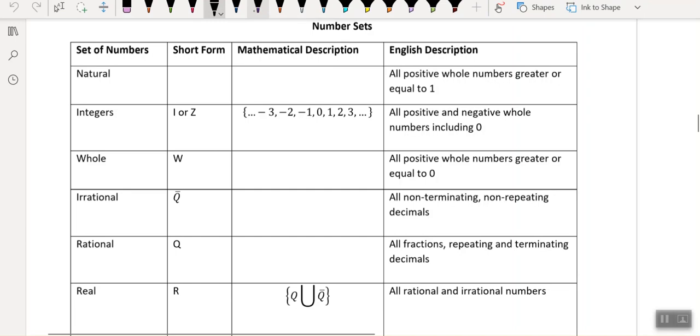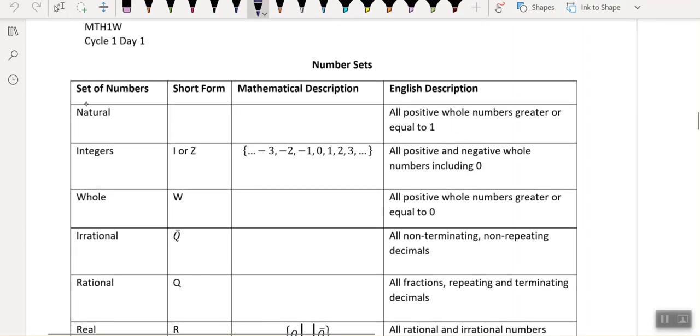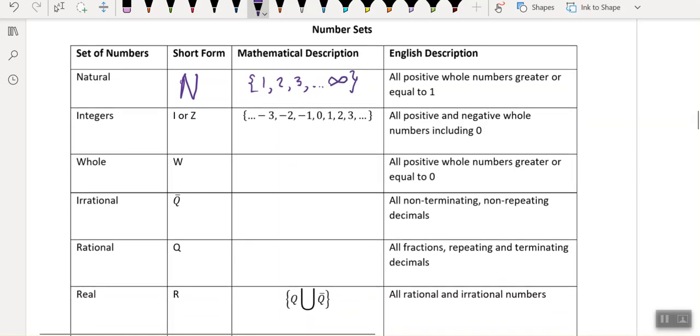But let's just talk about some of the short forms, because you can add some of these details to your definitions. And guess what? If you didn't write the definitions, here they all are right here too. So when we're looking at natural numbers, the short form is, hopefully you guessed it, an N. And then we just talked about the mathematical description. It is 1, 2, 3, and then keeps on going to, let me write that in sign for you, infinity.